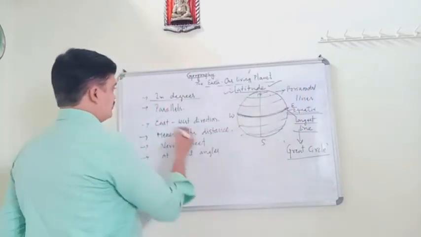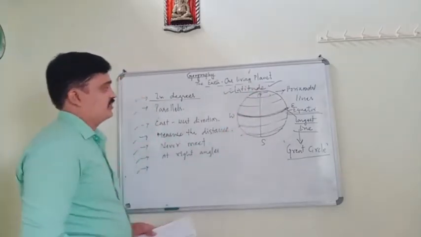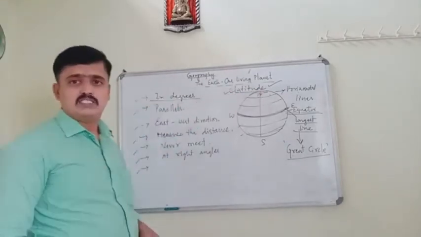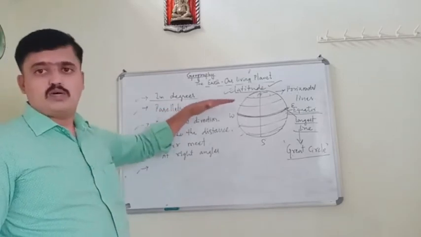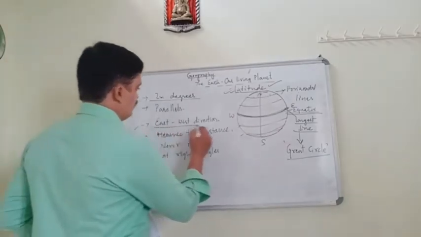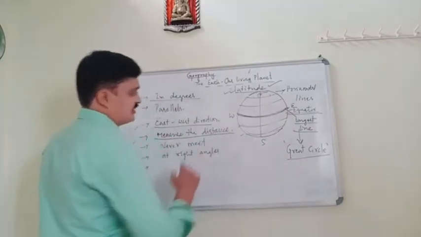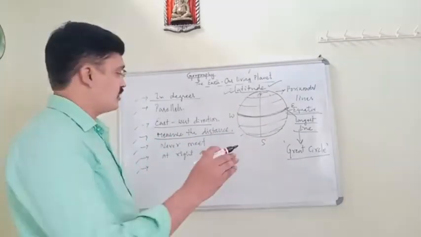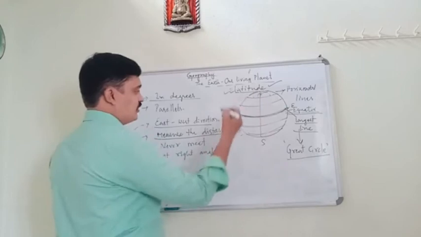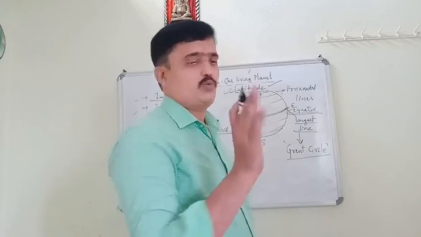Okay, and these are the main things of the latitudes here. These lines are measured in degrees, and these lines are also parallel to one another. These lines run in the east to west direction, and it is also helpful to measure the distance north or south of the equator. These latitude lines are helpful to measure the distance north or south of the equator.